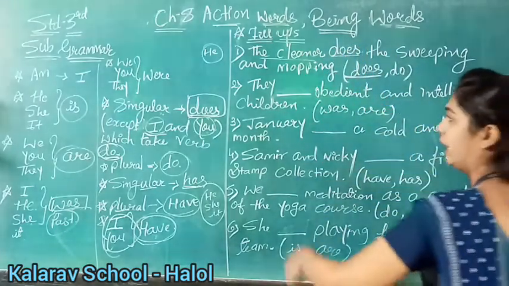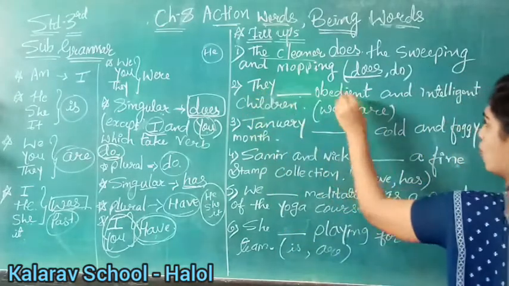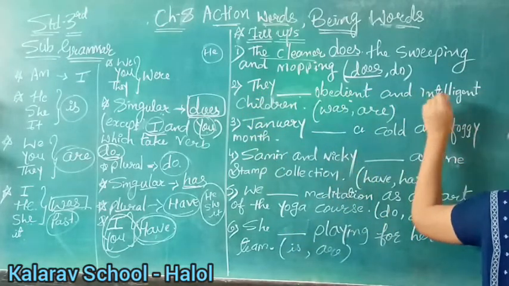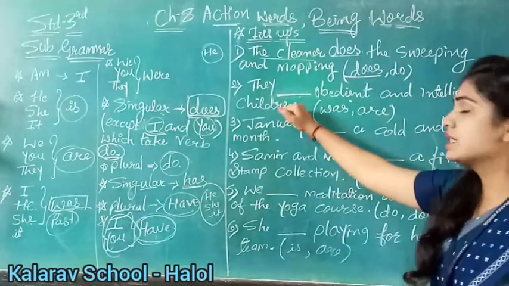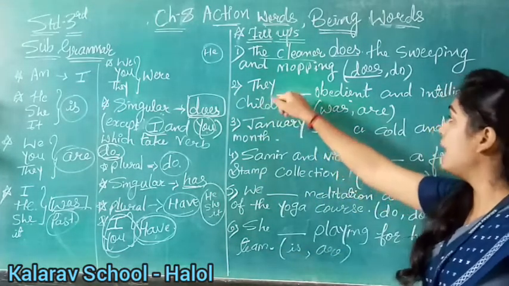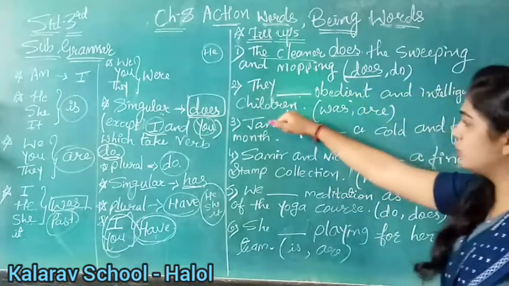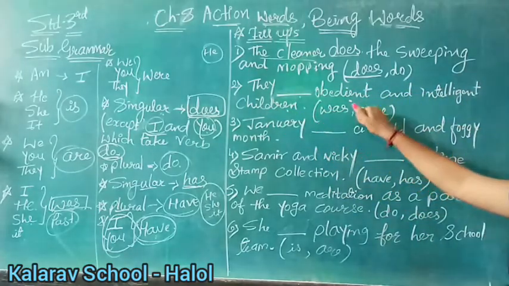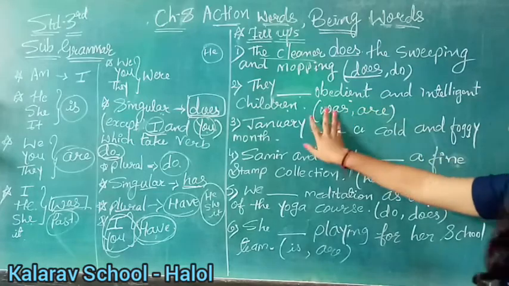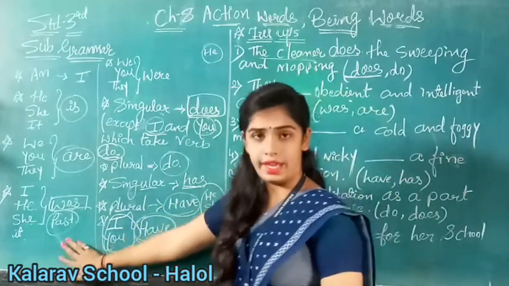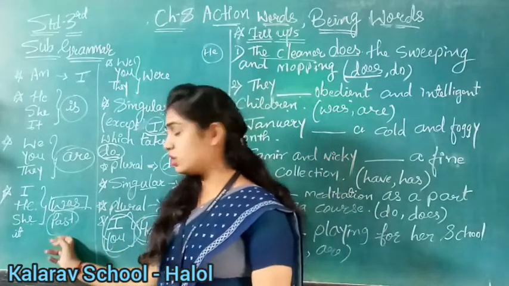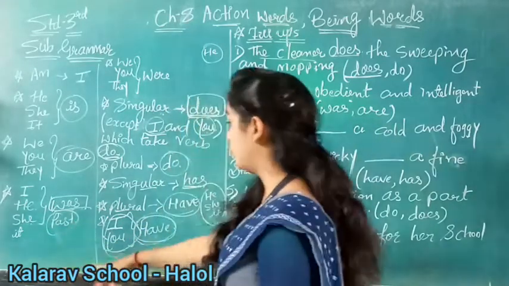Okay. Now see second one we have given: they blank obedient and intelligent children. Now see here, this is a simple present tense. They blank obedient and intelligent children. So was it will come or are it will come? Was we are using with singular noun but in a past tense. So here with the past tense we will use was.